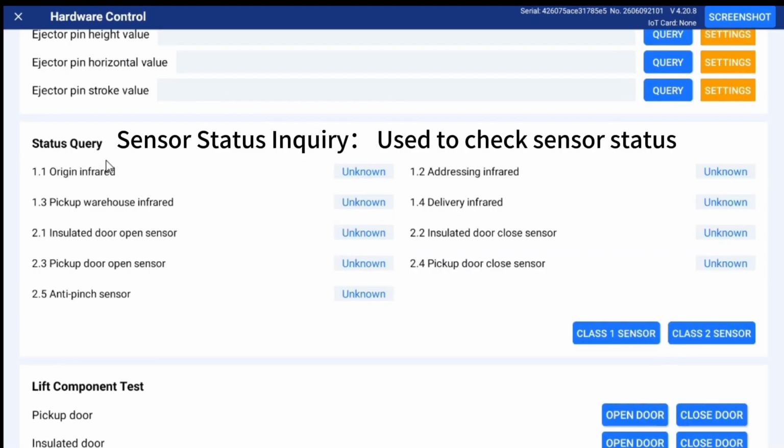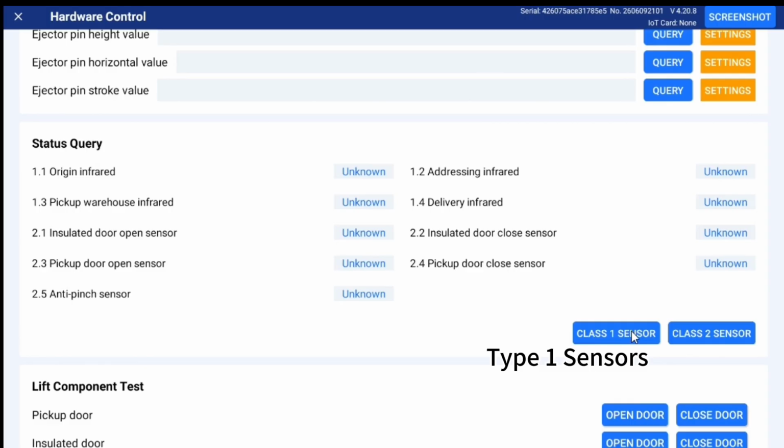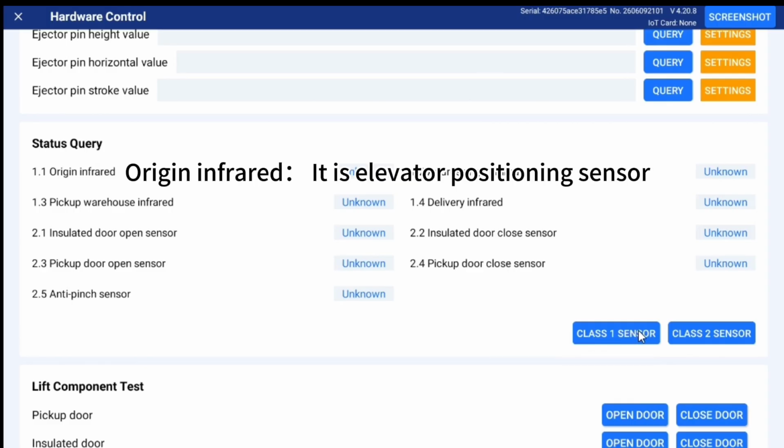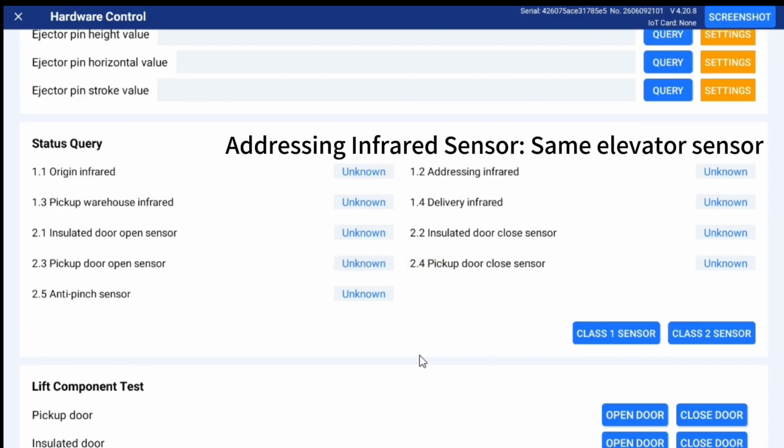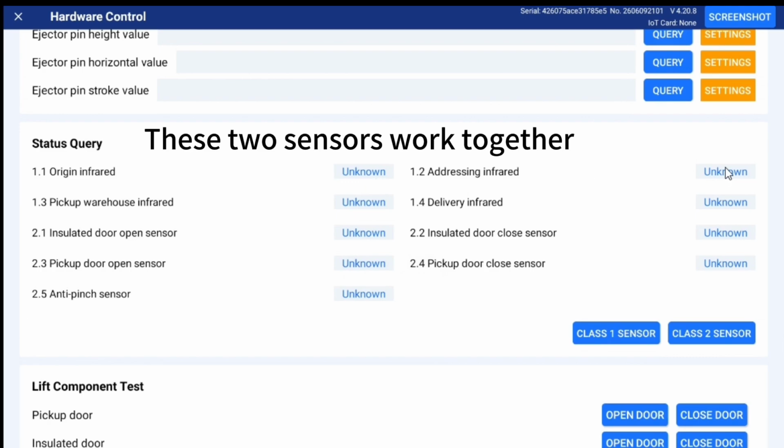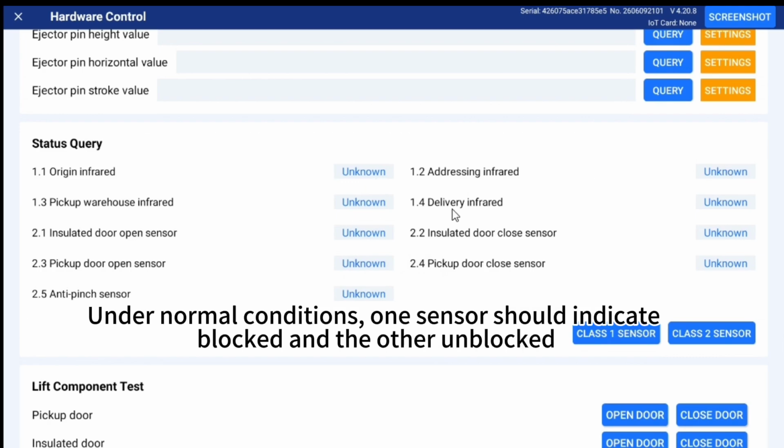Sensor status inquiry. Used to check sensor status. Type 1 sensors. Origin infrared. It is the elevator positioning sensor. Addressing infrared sensor. Same elevator sensor. These two sensors work together. Under normal conditions, one sensor should indicate blocked and the other unblocked.